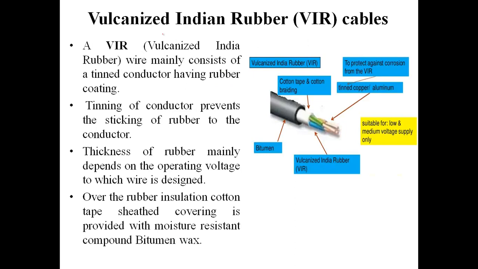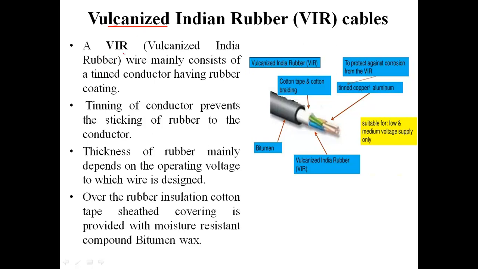Students, first of all, what is vulcanization? Vulcanization is a process of making a chemical reaction of rubber with the presence of sulfur in low oxygen. So what happens after vulcanization?